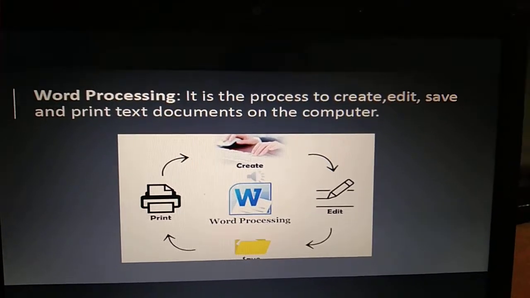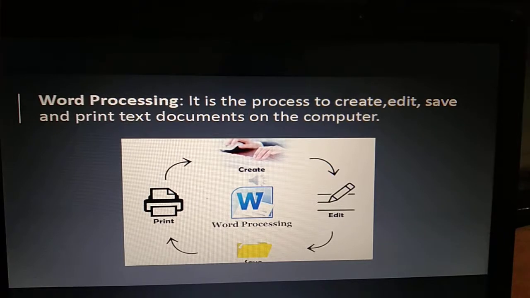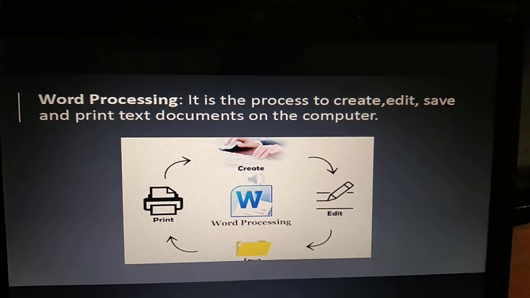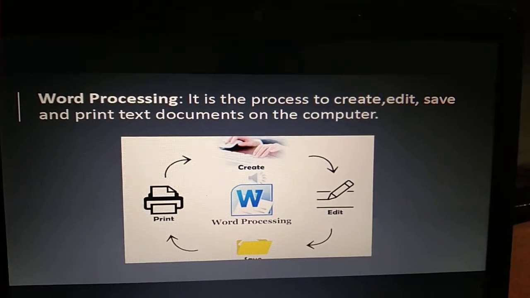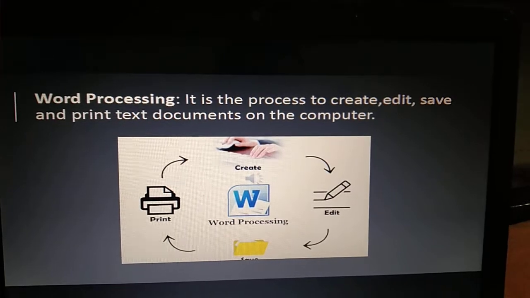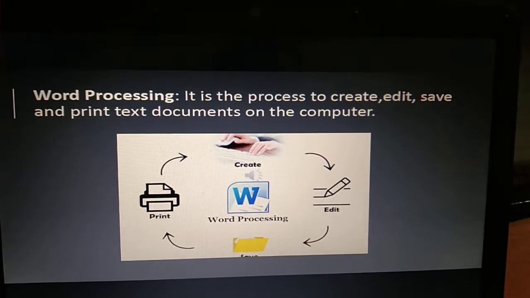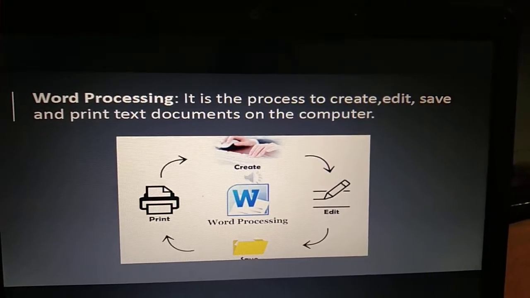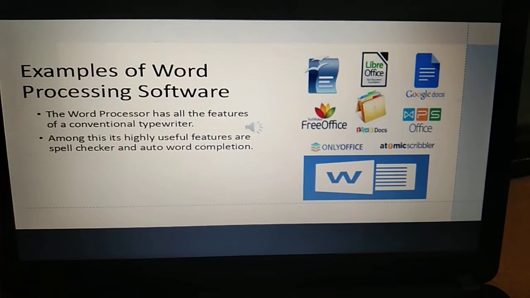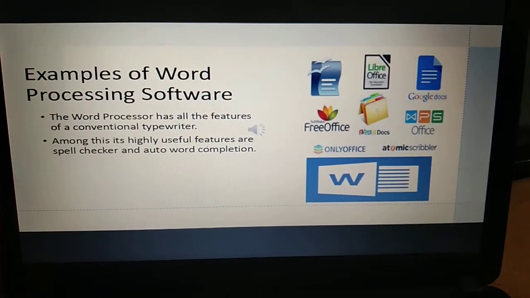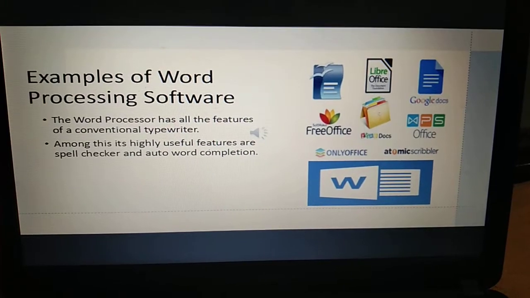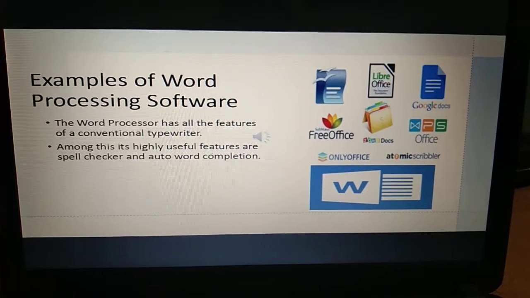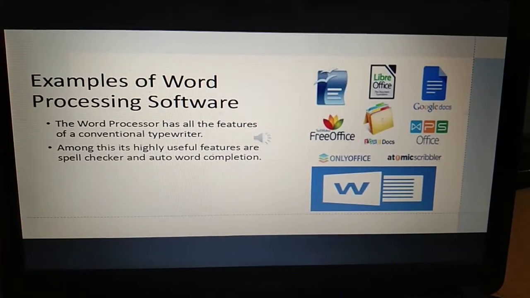A word processor should never be confused with a text editor such as Notepad. It only allows you to create and edit plain text. Whereas with a word processor, you can also format and illustrate the text. Besides these, there are some more important features of a word processor. So these are the examples of word processing software. The word processor has all the features of a conventional typewriter. Among its highly useful features are the spell checker and auto word completion.